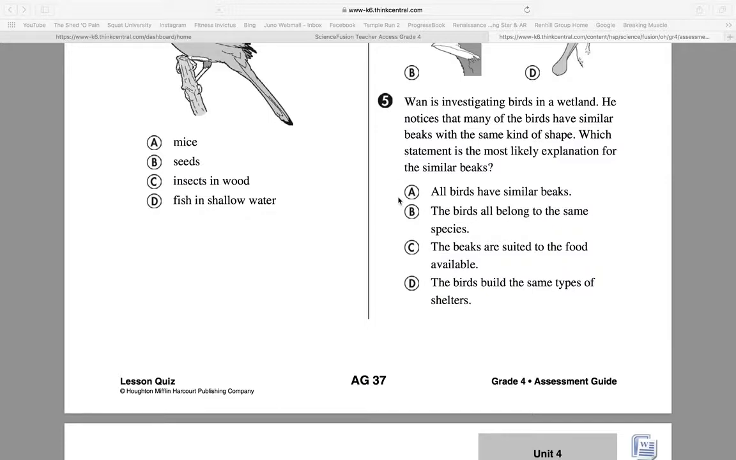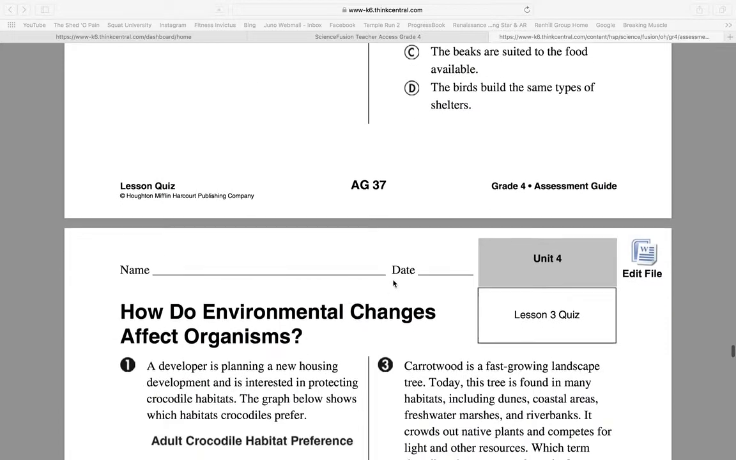A, all birds have similar beaks. B, the birds all belong to the same species. C, the birds are suited to the food available. Or D, the birds build the same type of shelters.